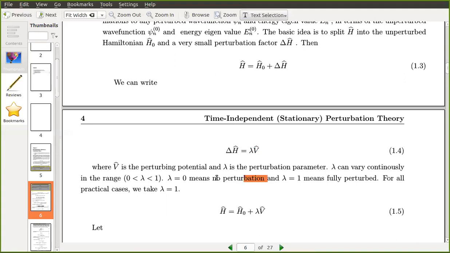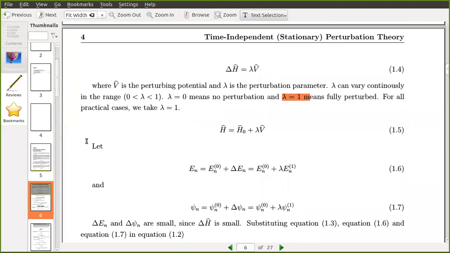If you put lambda equal to 0, you reach the known system. Lambda equal to 1 means a fully perturbed system, different from the original system. For all practical cases, you can take lambda equal to 1. So you can write H equal to H0 plus lambda V.